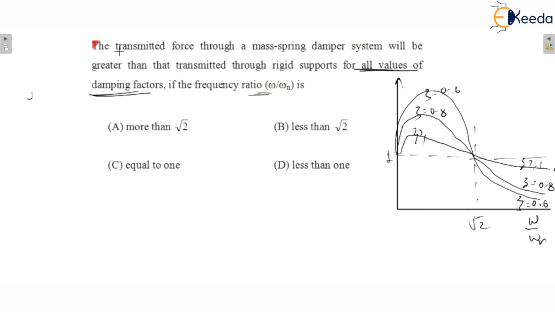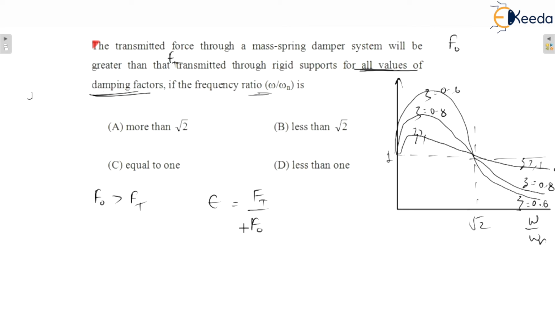We need to see the transmitted force through the mass spring damper system, which is basically F naught. Okay, it will be greater than the force transmitted through the rigid supports, that is denoted as Ft. So if it is saying that F naught is greater than Ft, or you can say that Ft is less than F naught. So when you write down the formula of transmissibility, it is equal to Ft upon F naught.